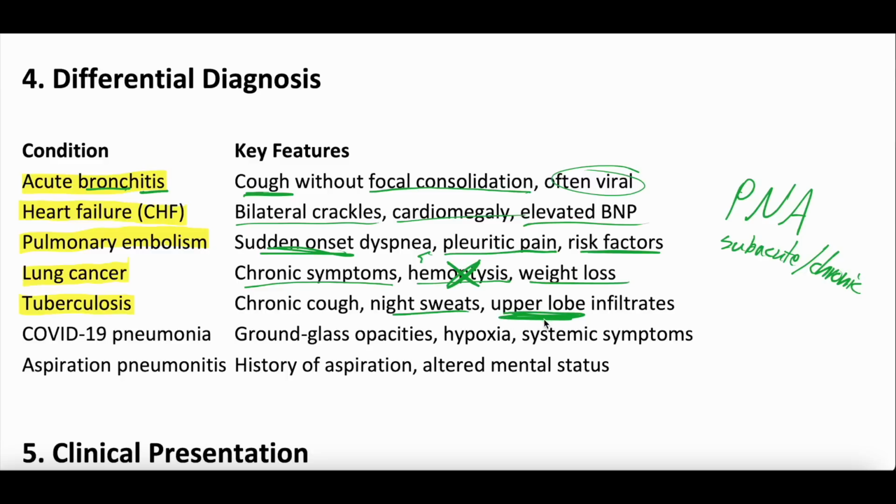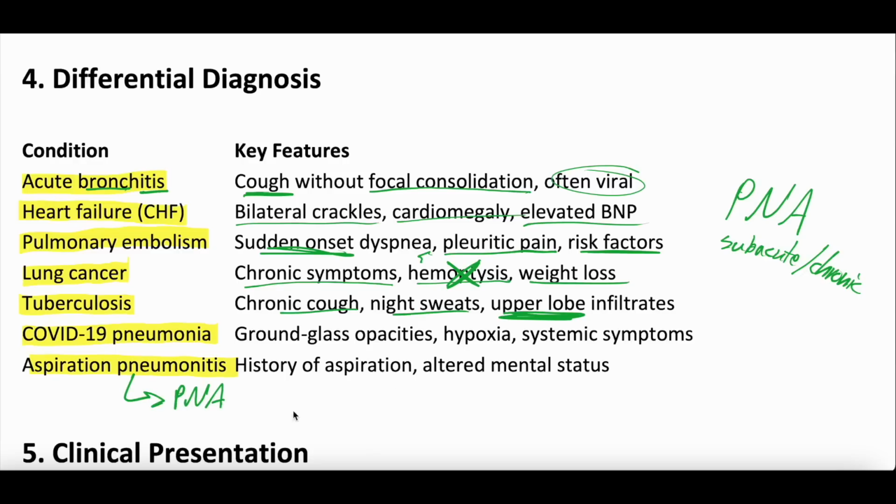So on imaging, usually tuberculosis affects those upper lobes, and you can have a chronic cough. COVID pneumonia, this is part of the normal pneumonia differential, but we put it on there. And then aspiration pneumonitis. This is sometimes a really hard thing to tease out because aspiration pneumonitis can sometimes turn